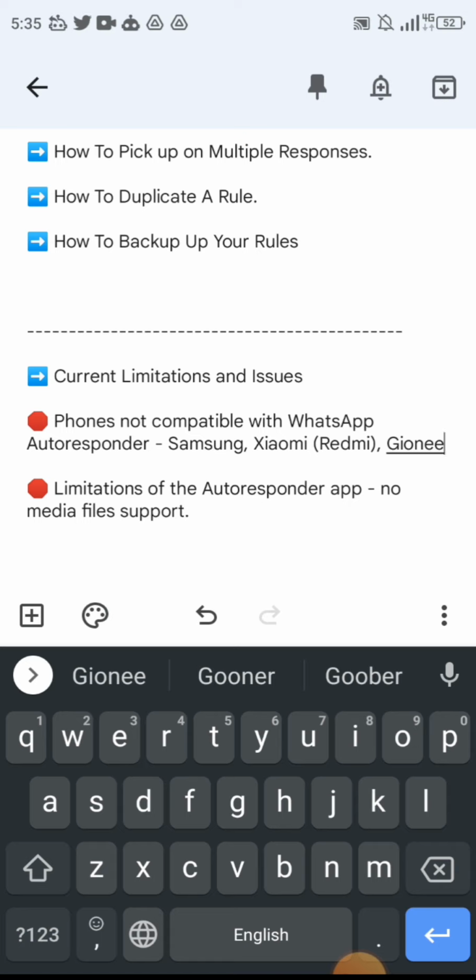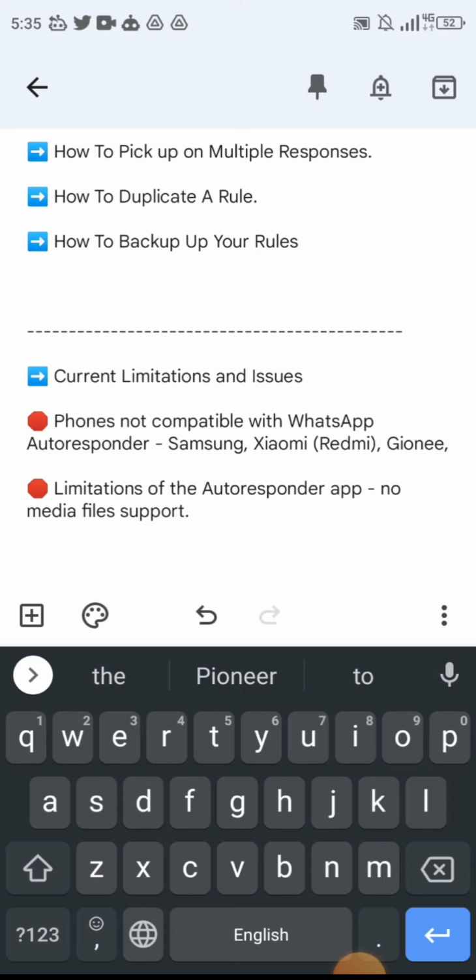This is where you find phones like Redmi, Gionee, maybe brands like Vivo, and I think Oppo too. I've not tested Oppo, but Oppo, Gionee and Xiaomi are pretty much in the same category. Samsung is like their grandfather. These are the really premium brands. These are the ones that I'm very sure it's working on so far.